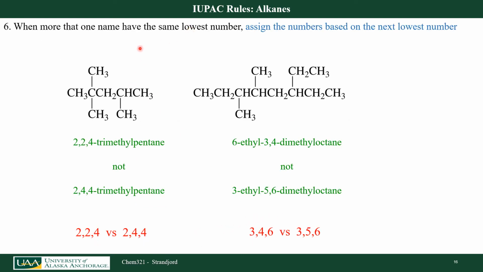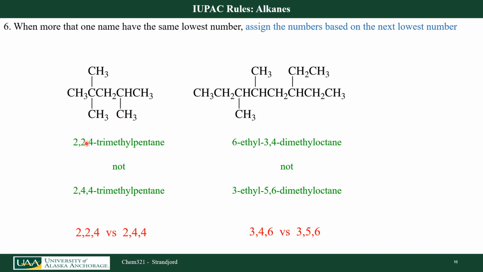So let's look at these examples here. What if I have more than one possibility for this lowest number? So if I look at this molecule, I have 1, 2, 3, 4, 5. The parent compound is going to be pentane. I have a 2,2-dimethyl and a 4-methyl. So that's going to be a trimethyl.